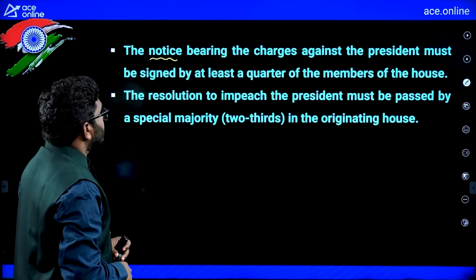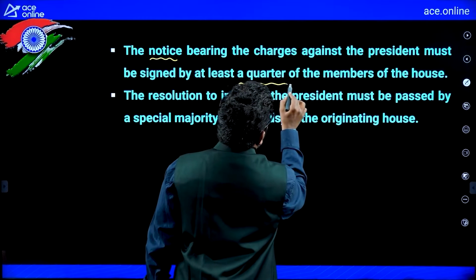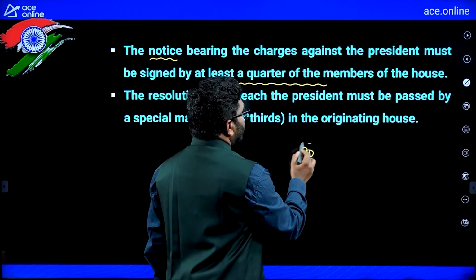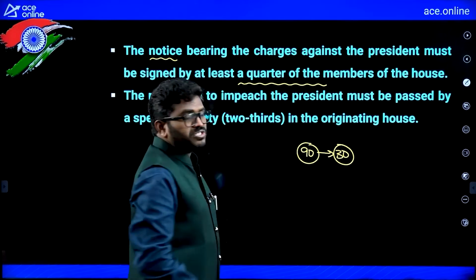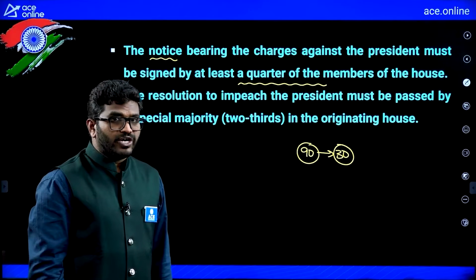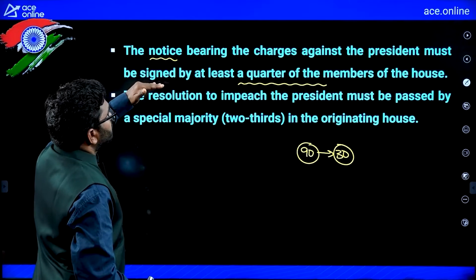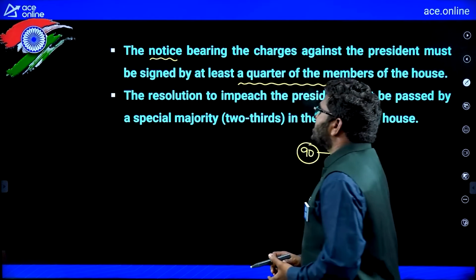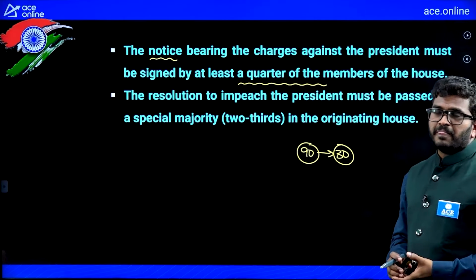In that notice, signed by at least a quarter of the members in the same house. Suppose if 90 members are there, that means 30 members should sign and then give notice to the president before going to start the impeachment process. Okay, now see, the notice bearing the charges against the president must be signed by at least a quarter of the members of the house, right?